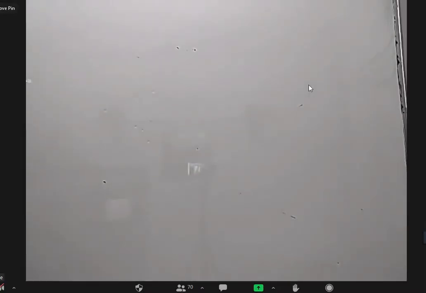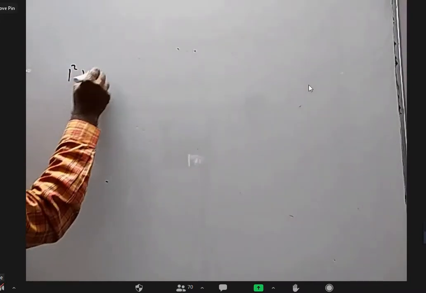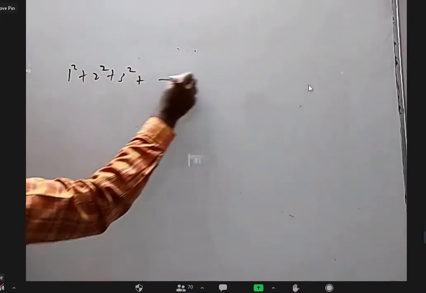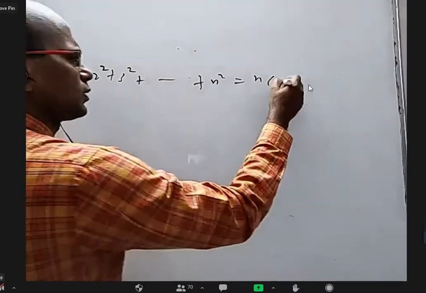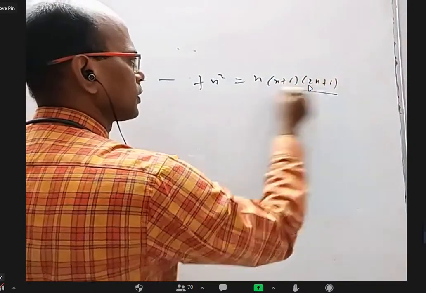Coming to the very first question: 1 square plus 2 square plus 3 square, and so on up to n square, equal to n into n plus 1 into 2n plus 1 by 6.